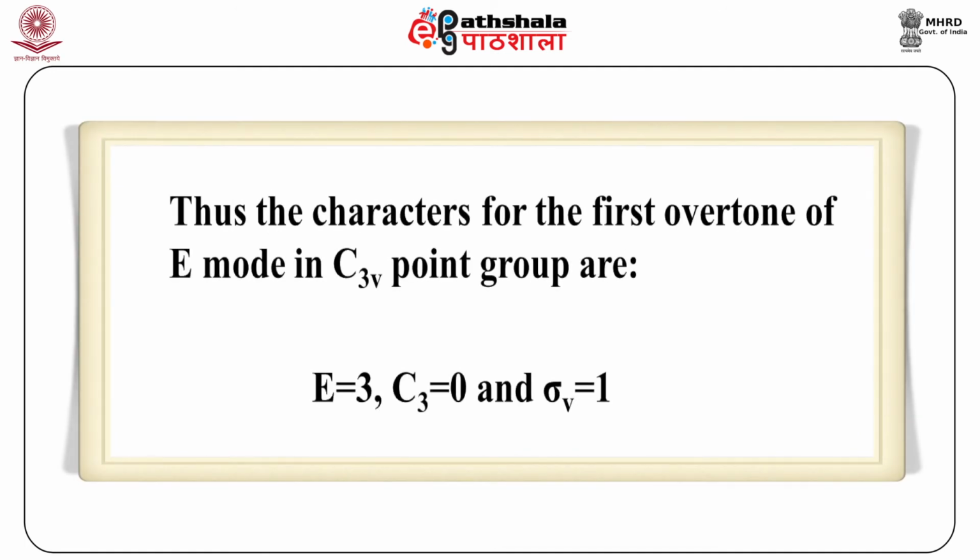Thus, the character of the first overtone of E mode in the C3v point group is 3, 0, 1. That is, for identity it is 3, for C3 operation 0 and σv 1. This is a reducible representation and can be reduced to A1 plus E irreducible representation. A1 mode is totally symmetric. Hence, the first overtone of E mode in the C3v point group is IR active.